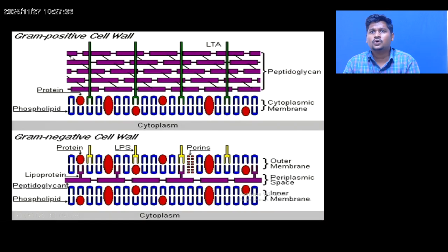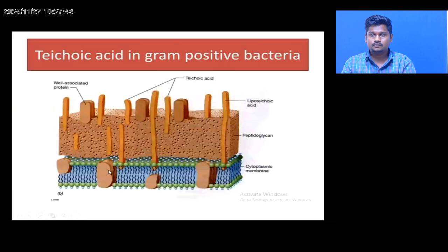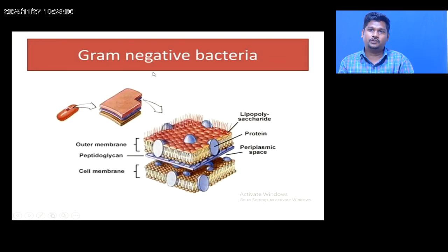This is the gram positive cell wall. Another one is the gram negative cell wall. In the gram positive cell wall, the peptidoglycan layer is very thick, and in the gram negative cell wall only a thin amount of peptidoglycan layer is present. This is a gram positive bacteria. This is the peptidoglycan layer. These are the lipoproteins and cytoplasmic membranes. This is the gram negative bacteria.